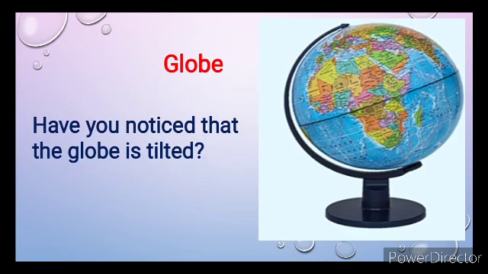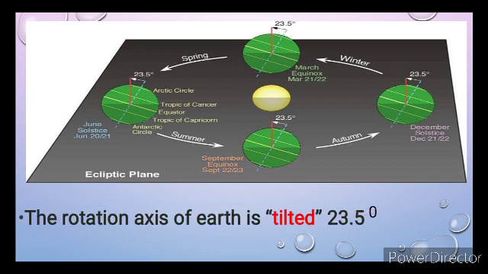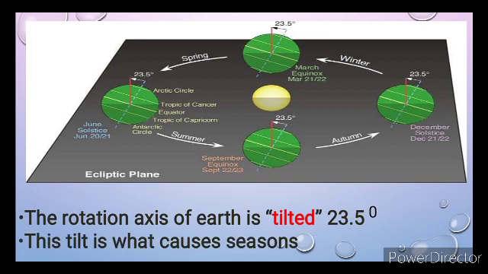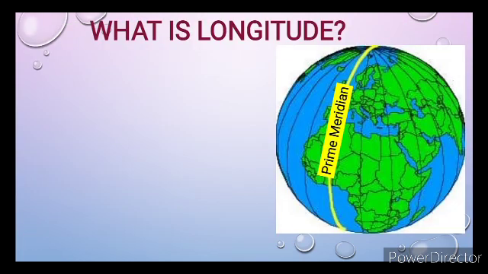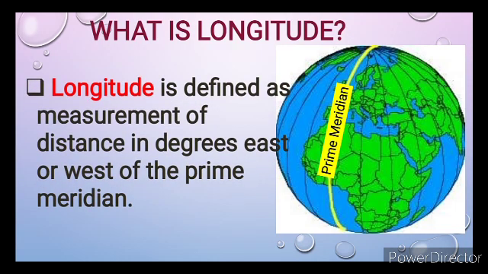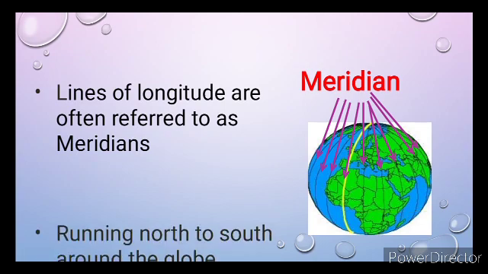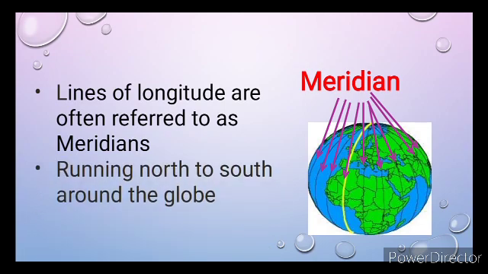Have you noticed that the globe is actually tilted? This is because the rotation axis of Earth is tilted 23.5 degrees, and this tilt is what causes seasons. Another important line of the globe is the longitude. Longitude is defined as a measurement of distance in degrees east or west of the prime meridian. Lines of longitude are often referred to as meridians. Meridians are imaginary lines that run north to south around the globe.